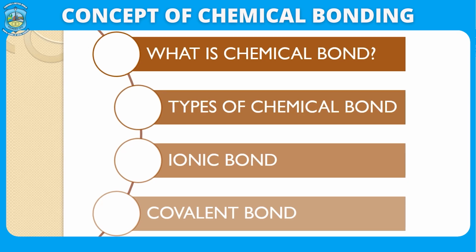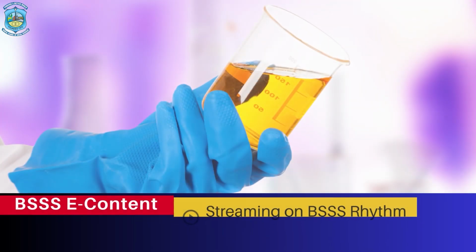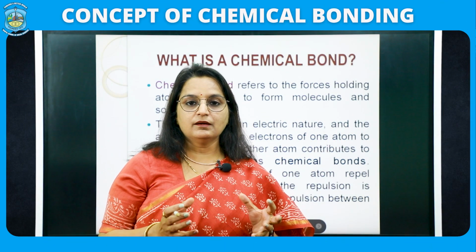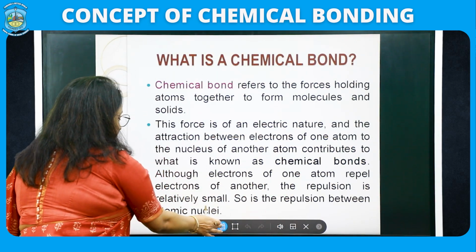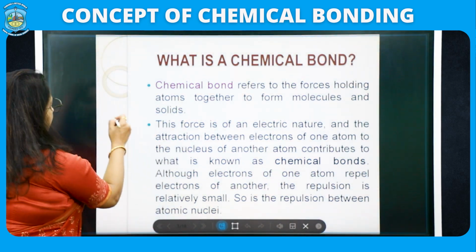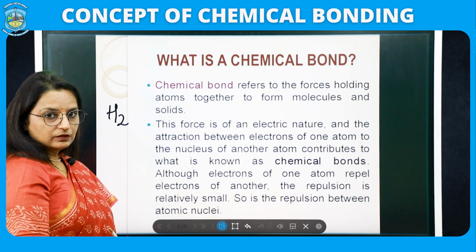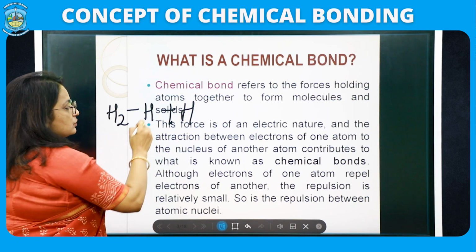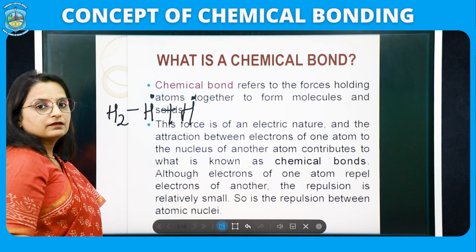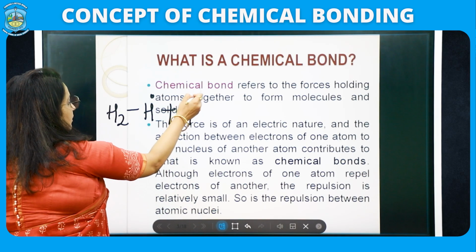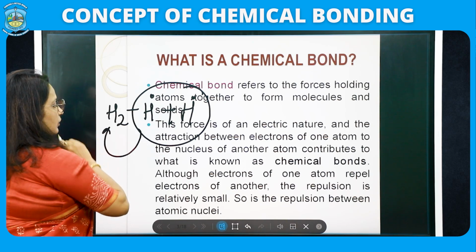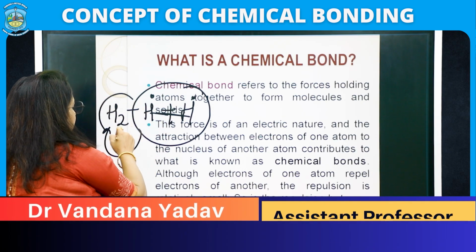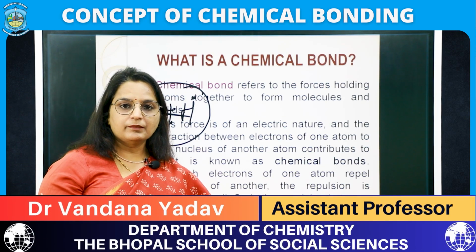Can anyone tell me? Bond is basically the force of attraction which binds the atoms together in a molecule. For example, we have seen the H2 molecule, and the H2 molecule is made from two H atoms. So each atom is having its own electron, and when they come together they form a molecule. So the force of attraction which is binding these two atoms together in a molecule is called a chemical bond.